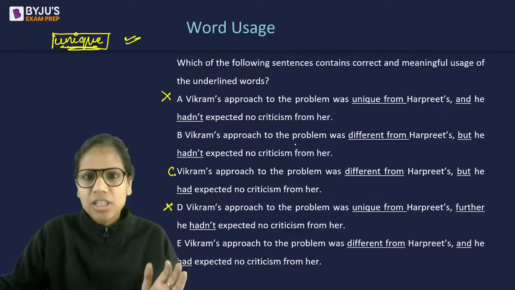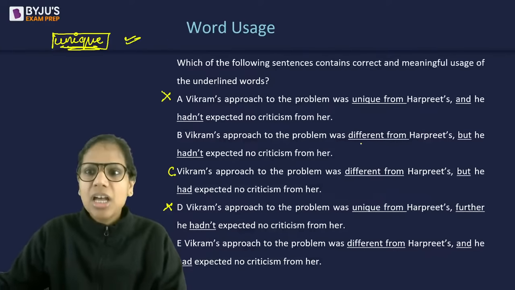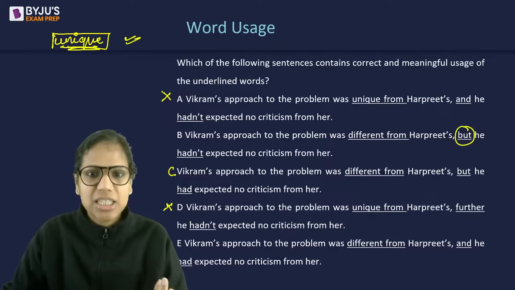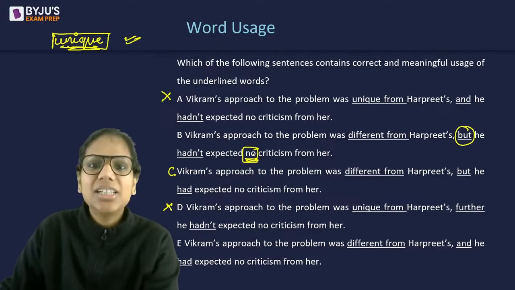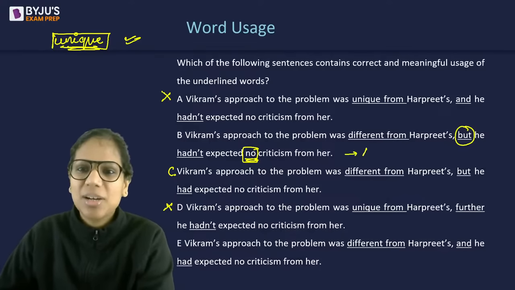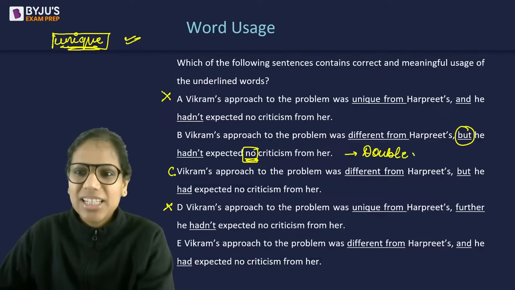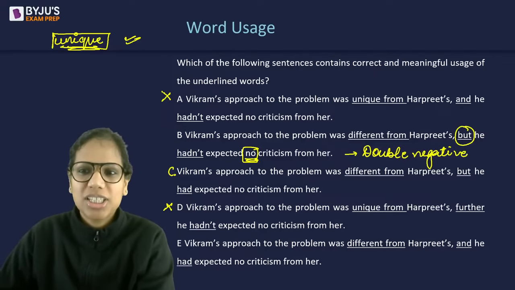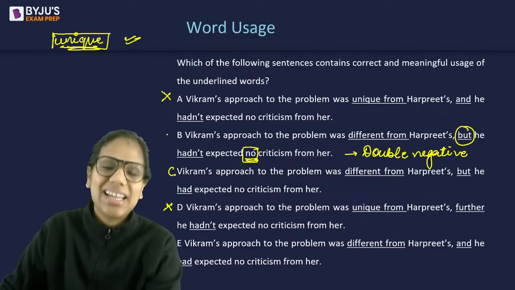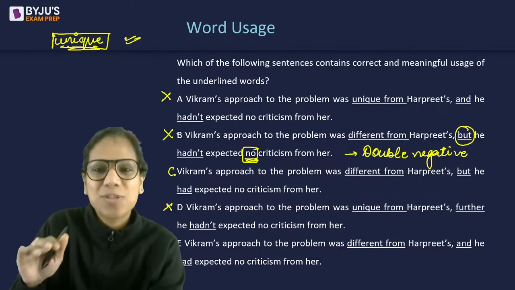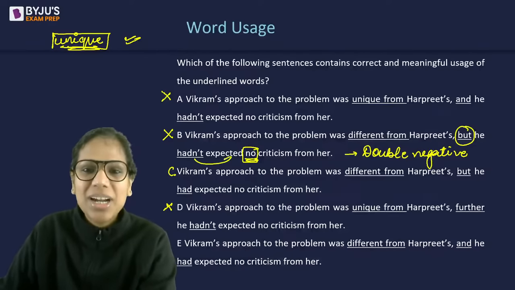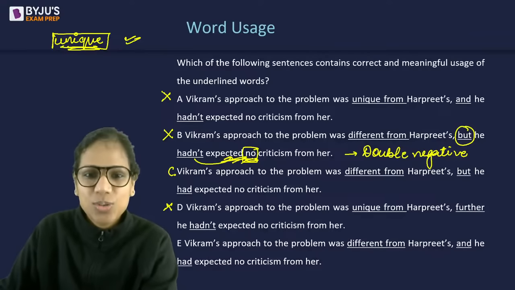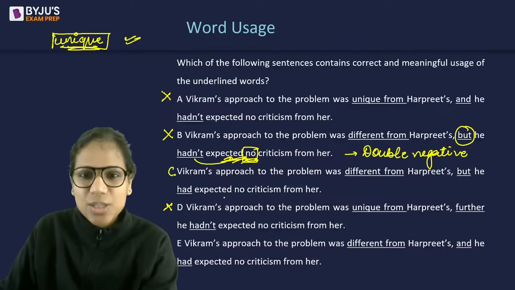Different from is fine in all the 3 sentences that are left. Now it's about conjunction and about the usage of had not versus had. Because there is a no already here, we'll not say hadn't expected no criticism. This becomes a double negative. Double negative is not accepted in standard British English. You'll see it being used in slang, in hip hop, in rap songs. But in standard British English, you do not use double negatives, and that's why it is eliminated.